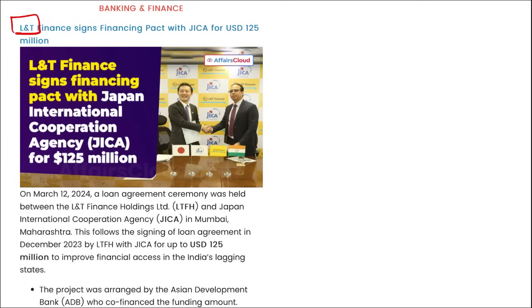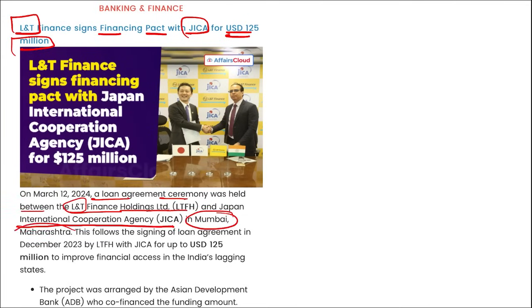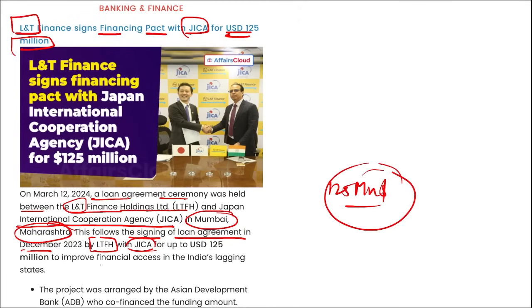Next, L&T Finance signed a financing pact with JICA for $125 million. A loan agreement ceremony was held between L&T Finance Holdings Limited and Japan International Cooperation Agency in Mumbai, Maharashtra. This follows the signing of a loan agreement in December by LTFH and JICA for $125 million, to improve financial access in India's lagging states. The project was arranged by Asian Development Bank, who co-financed the funding amount. So coming back, L&T signed a financing pact with JICA for $125 million.